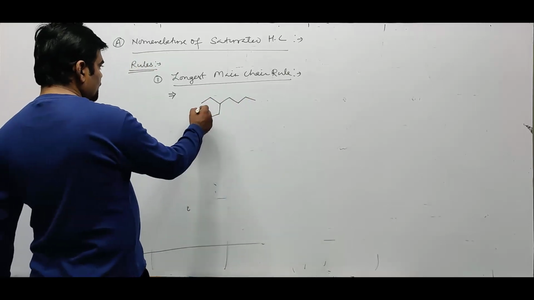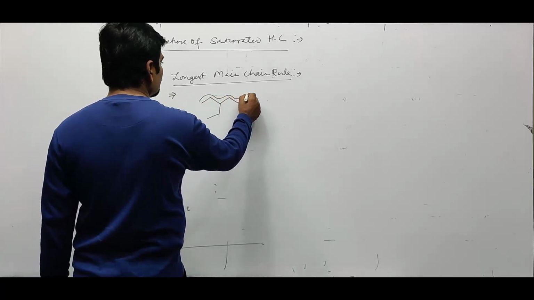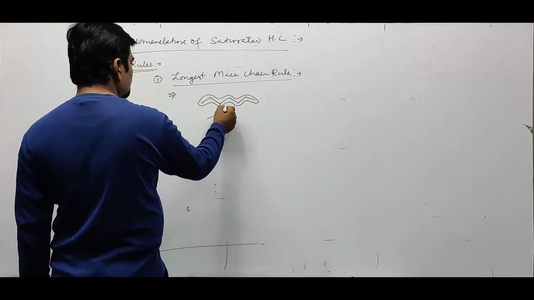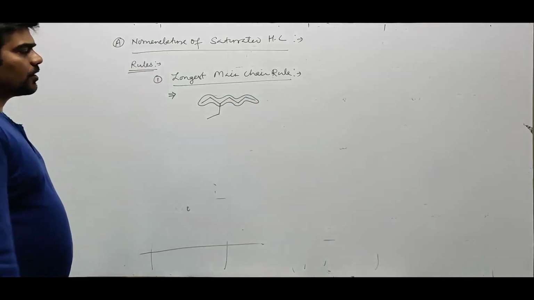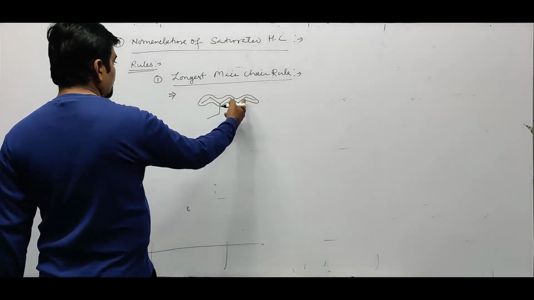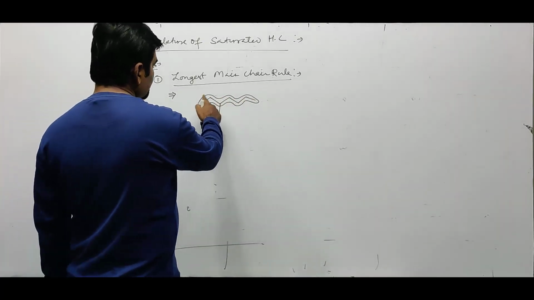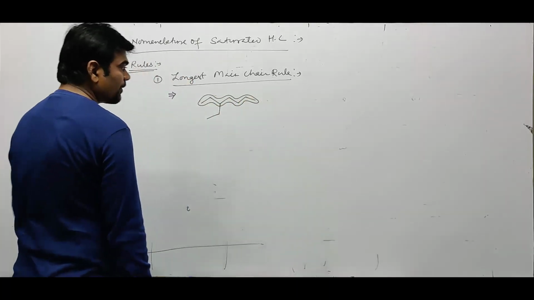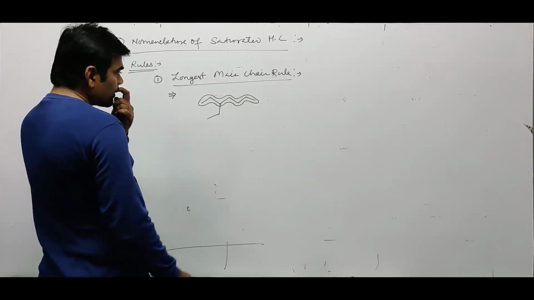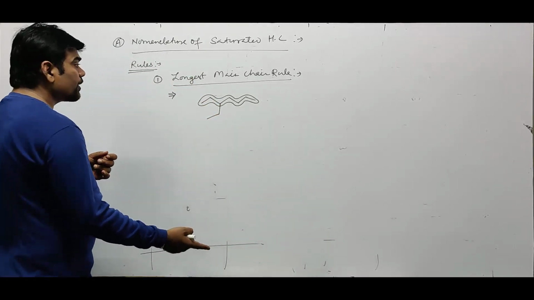Of course, the chain which contains more number of carbon atoms will be considered as the longest main chain, because this chain contains more carbon atoms while this chain contains fewer.